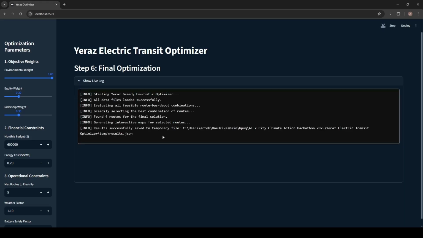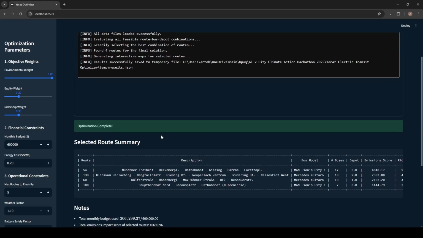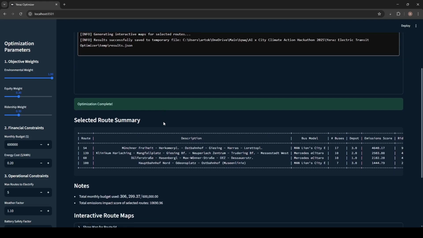The optimization script runs, and the model has selected 4 routes to electrify, maybe because of buses constraint. And indeed, we can see that we utilize 17 plus 10 plus 10 plus 7 buses. That's in total 44 electric buses, and we had 45 electric buses.